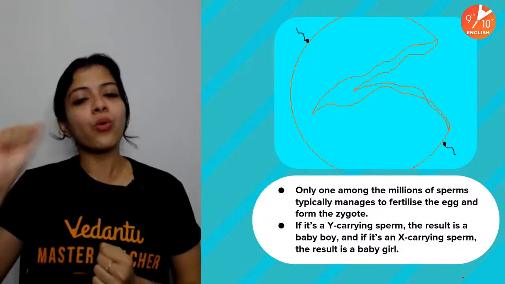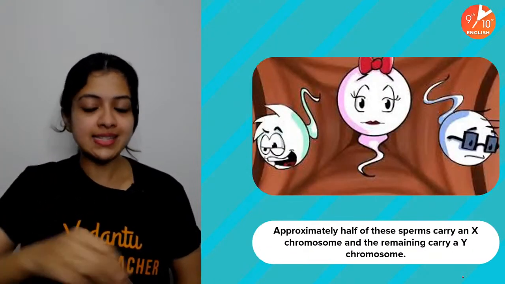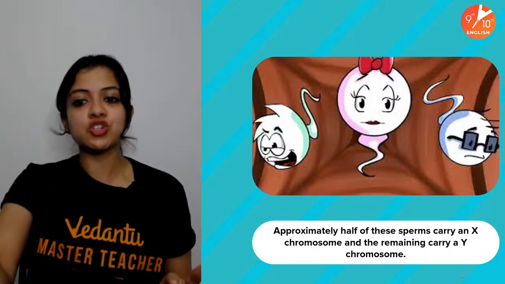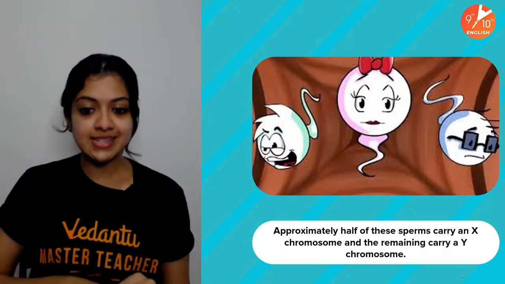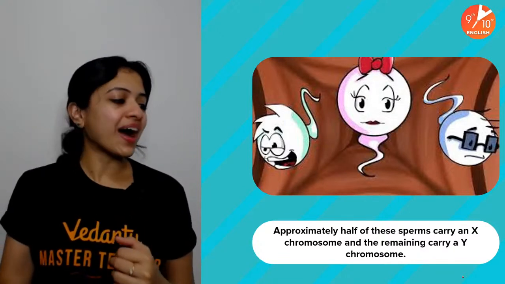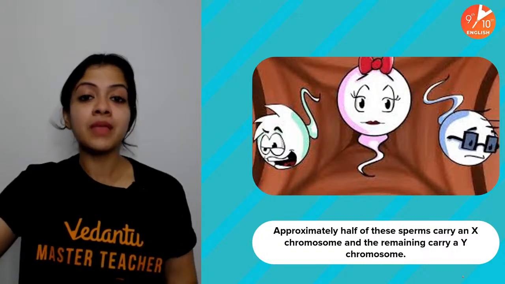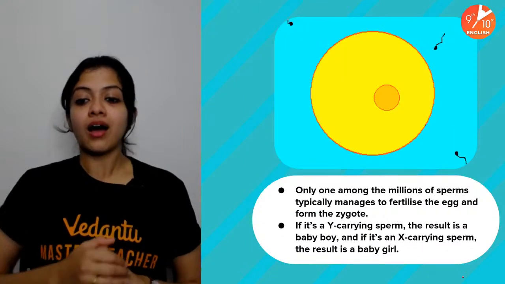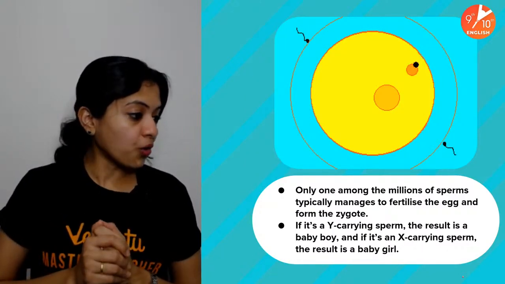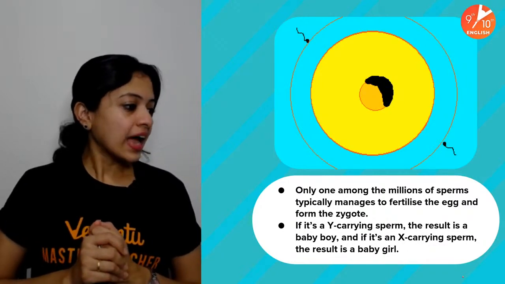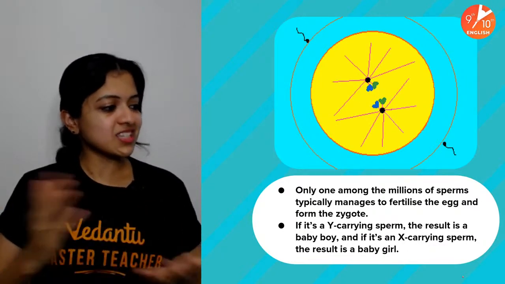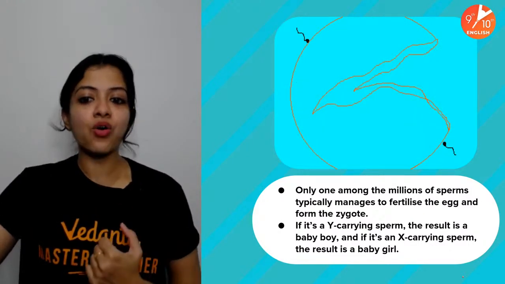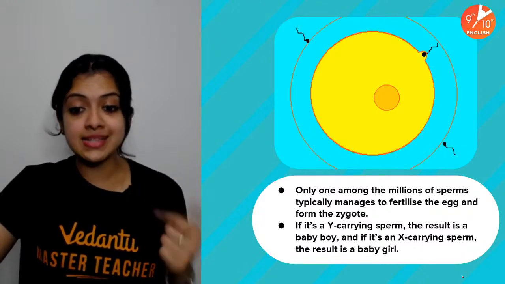And if that winner sperm happens to be one of these lazy Y carrying sperm, no offense meant, I'm just talking with respect to the expression they have on their faces, it happens to be a baby boy. And if it happens to be one of these cute X carrying sperm, it happens to be a baby girl. Yes, children. Remaining sperms just die off in the female reproductive tract itself. So this is what determines the sex of the baby.